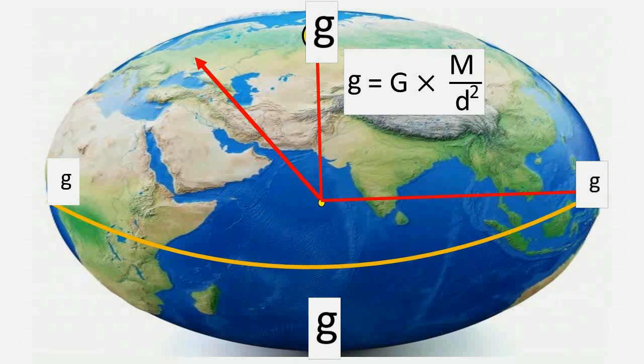And if we consider this point anywhere in between the equator and the pole, then what will be the value of g? Value of g will also be somewhere in between as compared to the pole and the equator. If that point is closer to the pole, value of g will be more. If it is closer to the equator, value of g will be less.